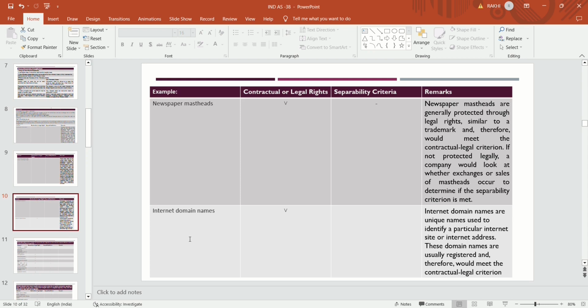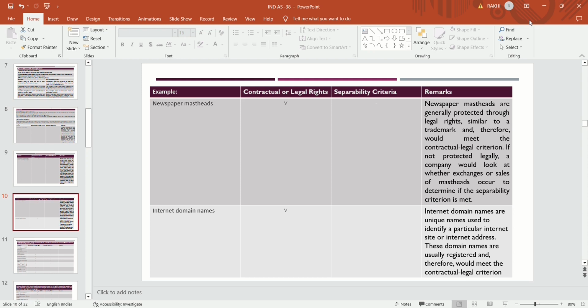Internet domain names are unique names used to identify a particular internet site or address.